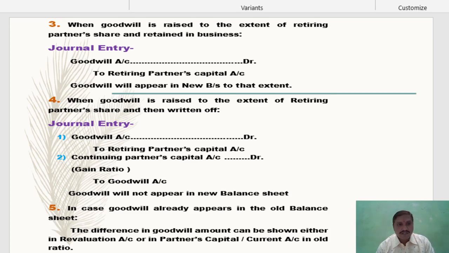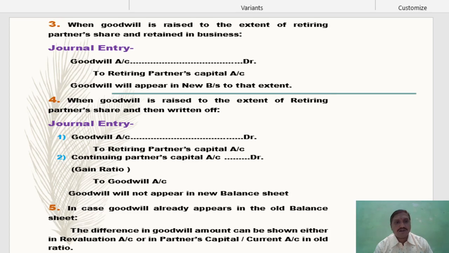But in the second part, when goodwill is raised to the extent of the retiring partner's share and then written off, we use the gain ratio. In the first entry goodwill is debited; for the written off purpose we cancel the goodwill account, so giving the effect of credit.